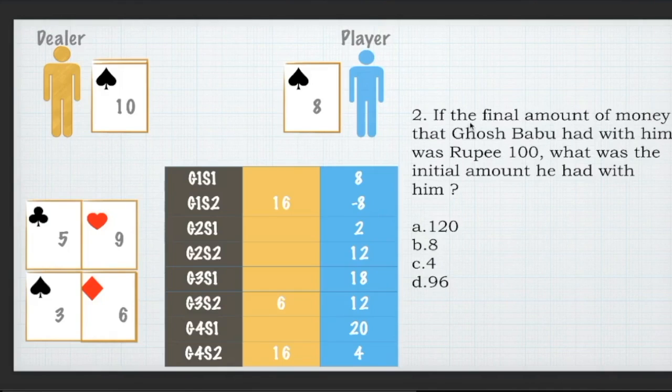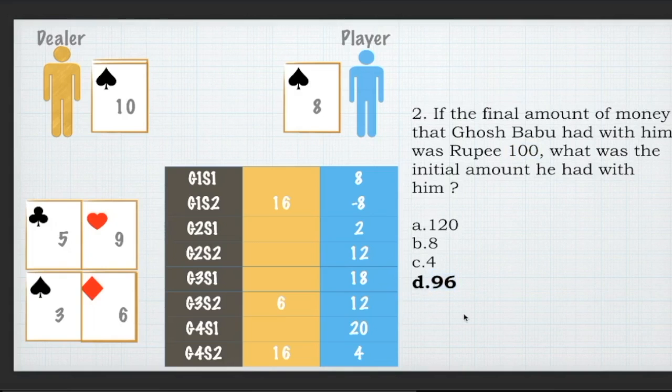Question number 2. If the final amount of money that Ghosh Babu had with him was rupee 100, I know if I assume that the player started with 0, he has extra 4 rupees in the game. Now the story is saying that finally he had 100 rupees after the 4 games. I know he has earned 4 rupees. That means before starting the game, he must have had 96 rupees in his pocket.